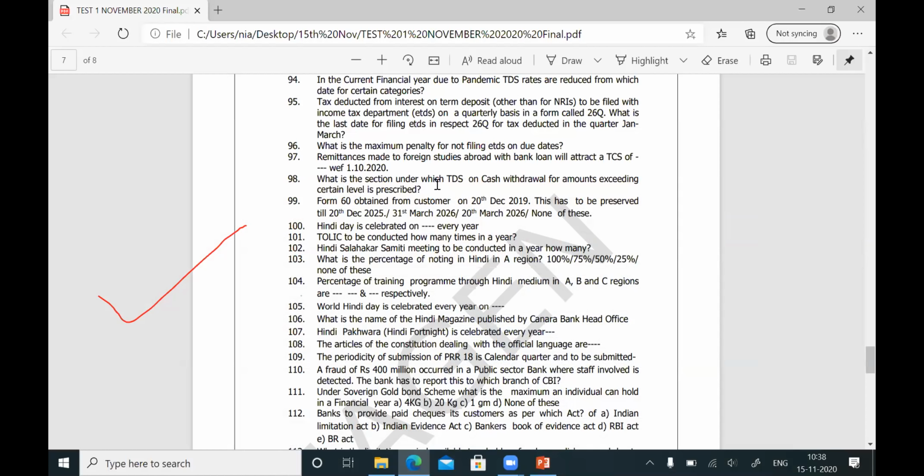is section 194N. What is the section under which TDS on cash withdrawal for amounts exceeding a certain level is prescribed? It is section 194N. There are different rates. One rate is for a customer who is IT compliant, and another for a customer who is non-compliant. If he has not filed ITR in any of the last 3 financial years, the TDS rate is more. If he has filed the ITR in any one of the last 3 financial years, the rate is less. What is IT compliant? Everything is there in the PowerPoint presentation.